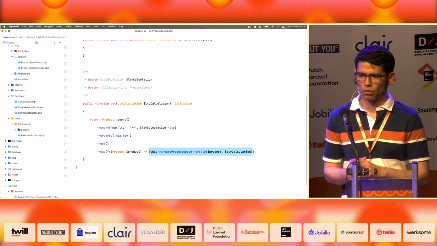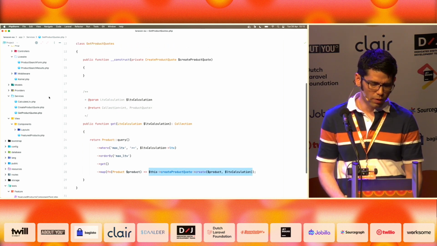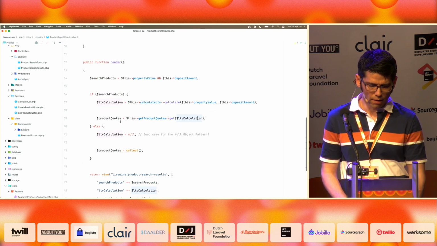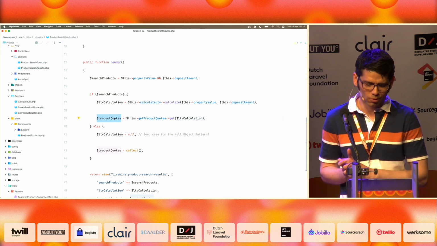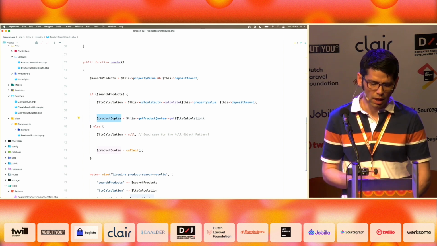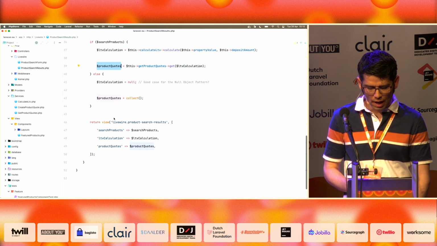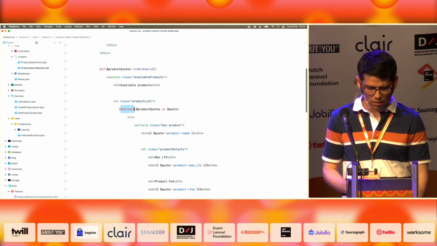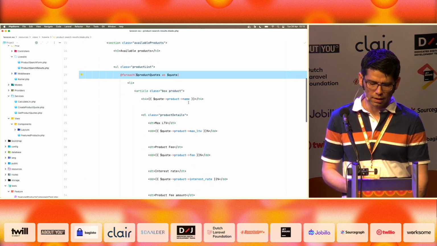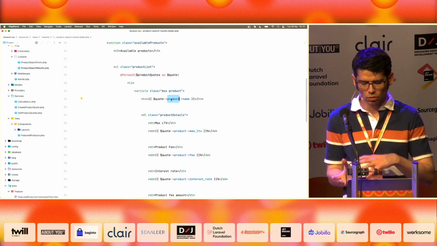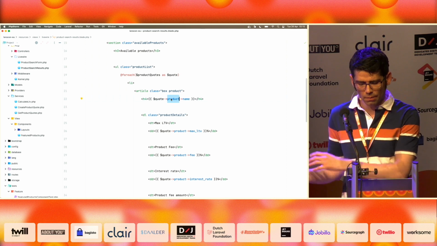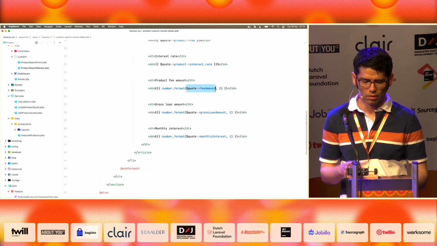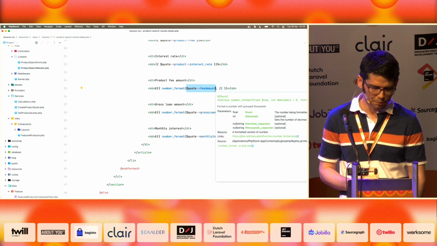So again, this is going to return a collection of product quotes, and we can use that collection of product quotes in our Livewire component. I have renamed the variable. Please don't forget to do this if you are changing types. I have renamed from product to product quotes, and I am passing those product quotes to the view. Here I am doing the loop, and to get the data from the product, I now need to get to the product, so quote product name, and to get the data in the quote, I can do it directly, quote fee amount, gross loan amount, etc.